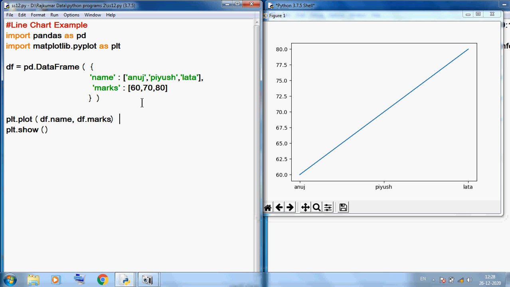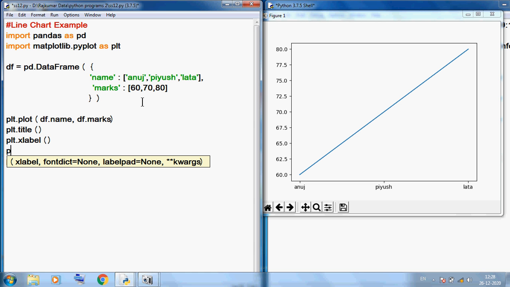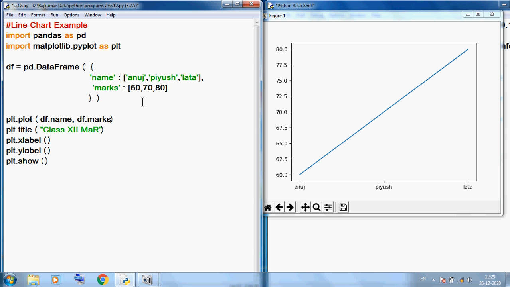Okay, so I want to give a title. So here I am using plt.title. Here I am using plt.xlabel. Okay, here I am using plt.ylabel. So the title we can give according to our choice. Class 12 mark sheet, or class 10 mark sheet 2020-21. Okay, we can give any title.